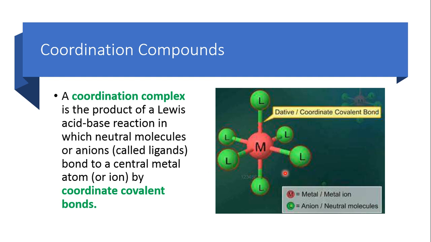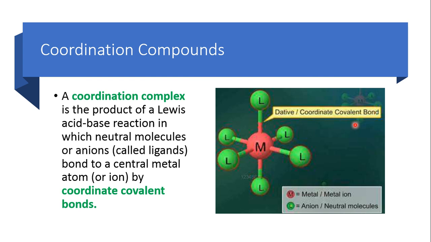In the picture, you can see there is a metal M or a metal ion, and it is connected to a ligand which is denoted by L, and the ligand can be an anion or a neutral molecule. So the bond between a metal and its ligand is basically a dative or coordinate covalent bond.